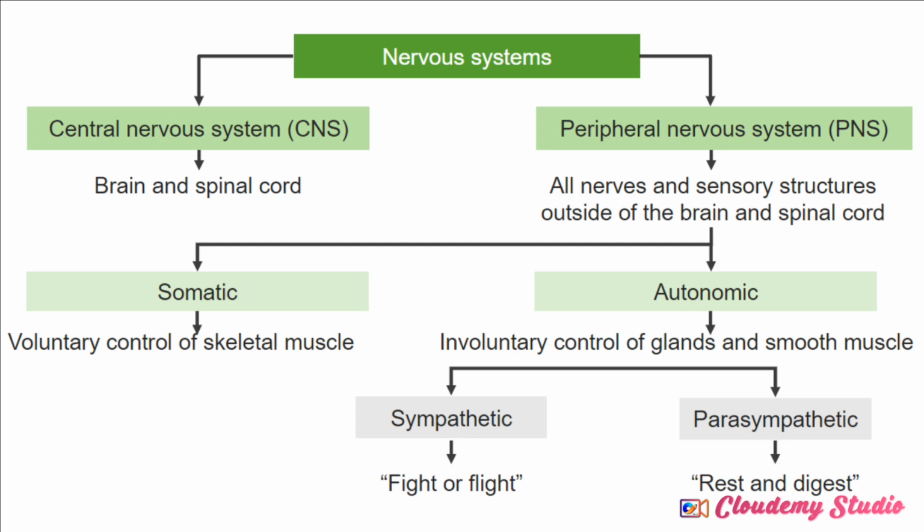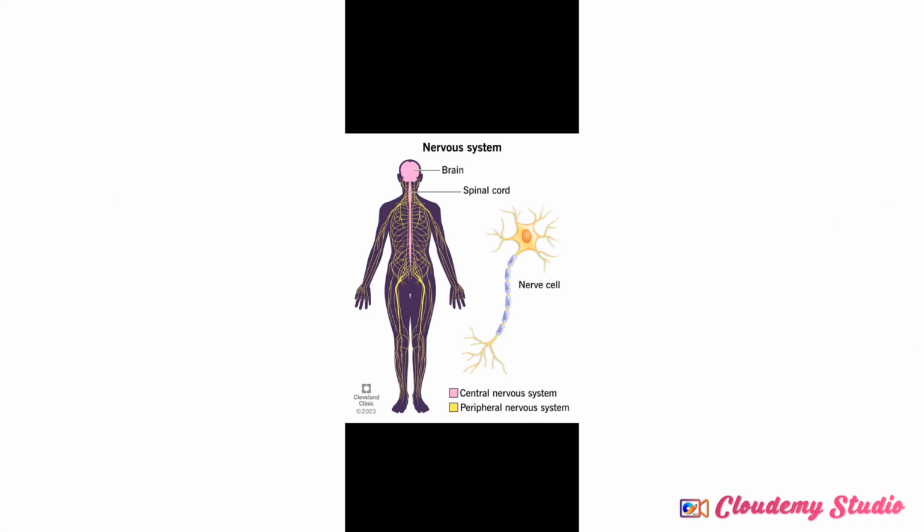And we are able to classify the nervous system into the central nervous system and the peripheral nervous system. We said the central nervous system consists of the brain and the spinal cord, and the peripheral nervous system consists of all the nervous structures outside of the what? Outside of the brain. The peripheral nervous system is classified into two, that is the autonomic nervous system and the somatic nervous system. The somatic controls voluntary action. The autonomic controls what? Involuntary action. And we said the one that controls involuntary action can be subclassified into two, that is the sympathetic nervous system and the parasympathetic nervous system. And now we're talking about the central nervous system itself.